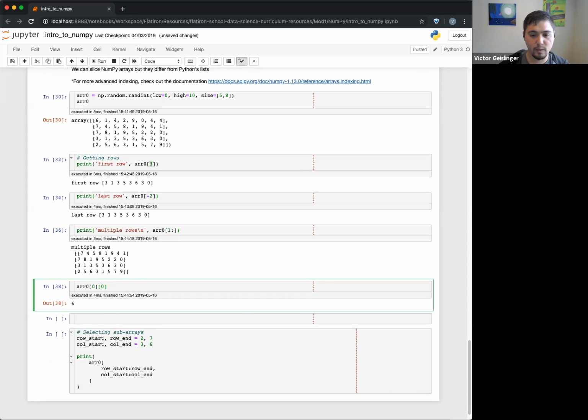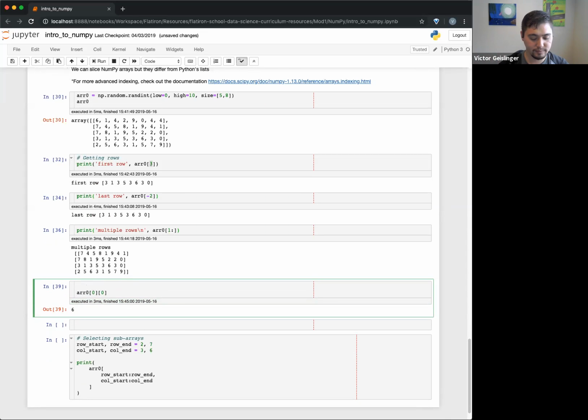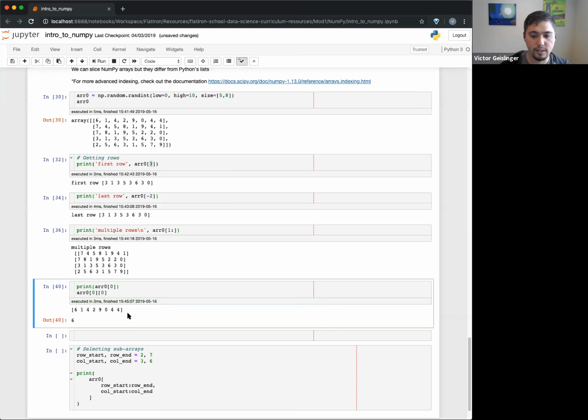And the reason why, I'll put it up here again, and let's do a print. You can see that this is my first row, or my first array, and then this will give me the first element of that array. So this is my first array right here, that's essentially 6142904, and then it gives me the very first element, 0, which gives me 6 right here. If I put the number 1 here, you can see it's going to give me the number 1. If I put in this case 2, it'll give me the next one, which is 4.